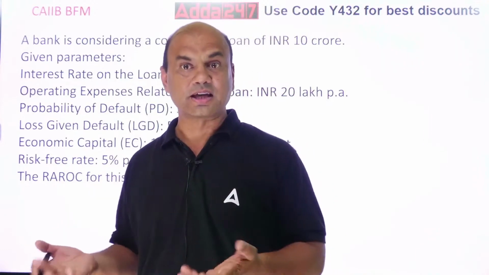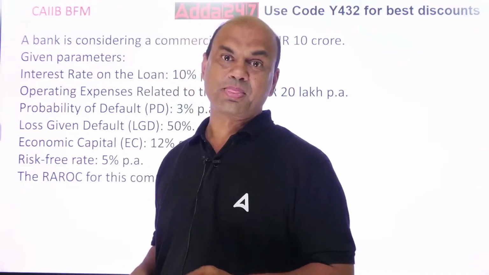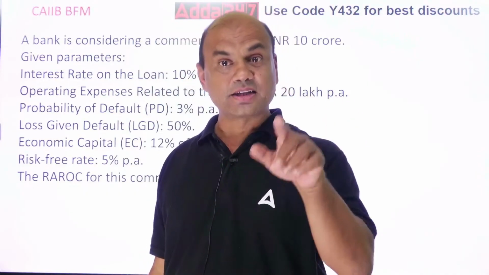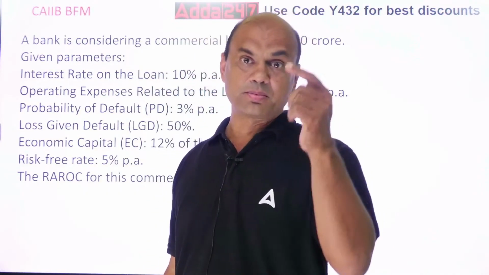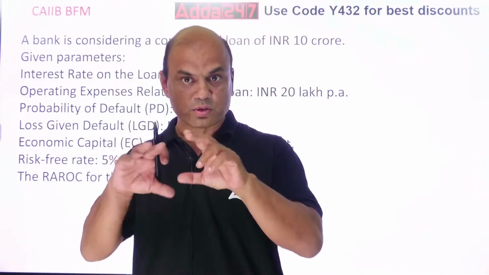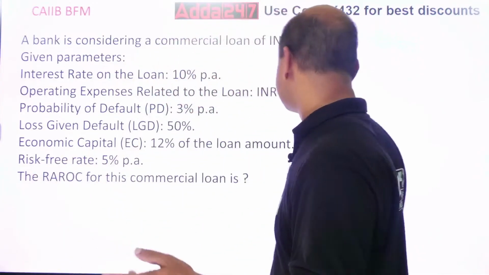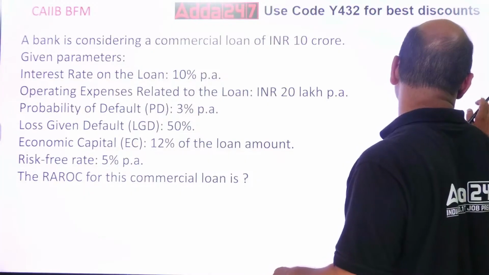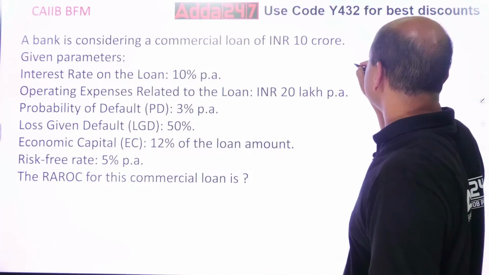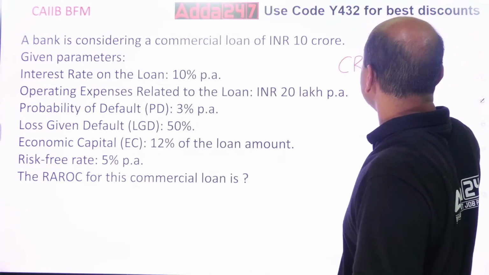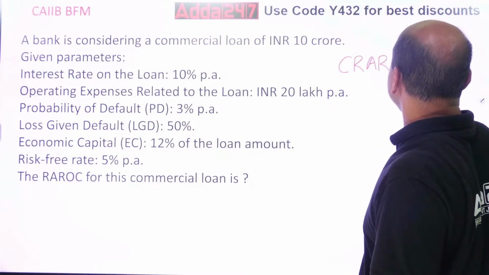Whenever I am taking the risk, I require capital. This all comes under the CRAR formula, capital upon RWA, whatever loans I am giving. See CRAR, you understand this? Many of you might be knowing this, we have already done this. CRAR is equal to capital